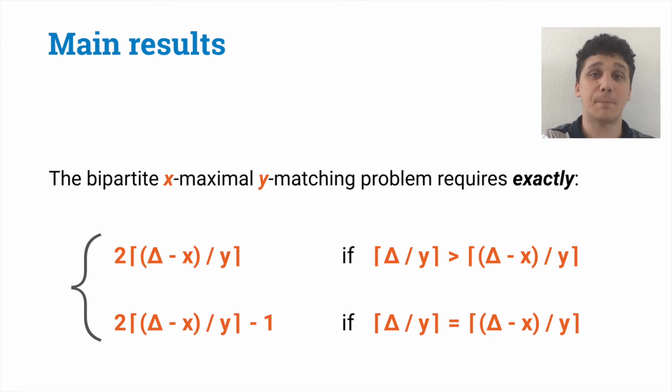Let's first look at the upper bound. If we just take the proposal algorithm that we have seen before and we generalize it to find x-Maximal y matchings, for example by doing y proposals in parallel instead of just one, and by performing (delta minus x) over y phases of proposals instead of delta, we get the running time that we want, but we do not get a correct solution.